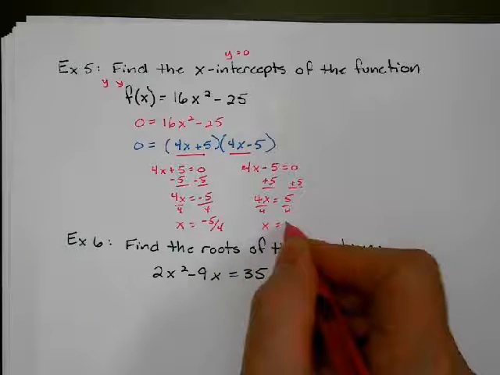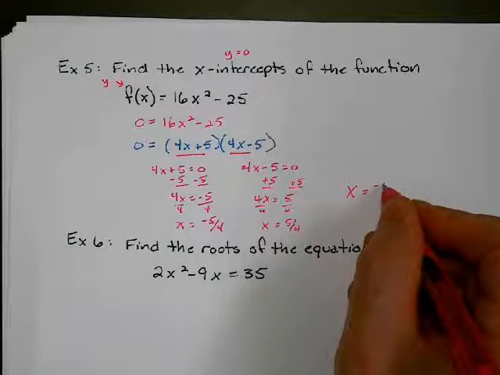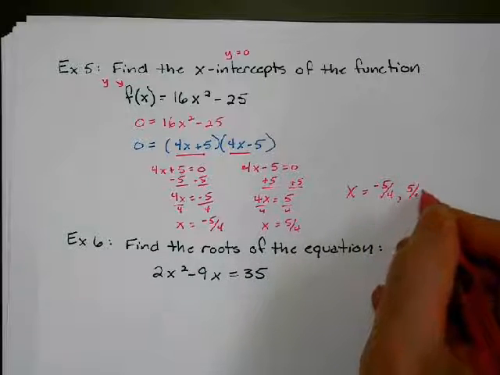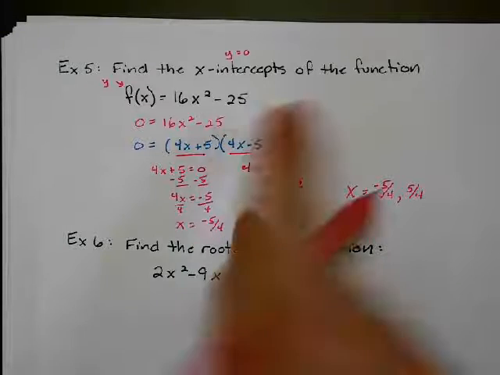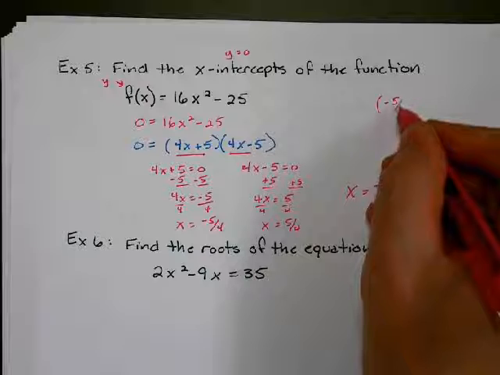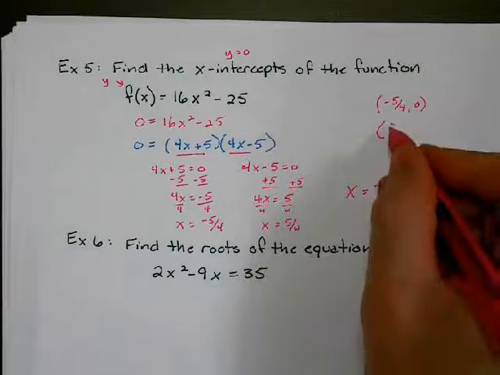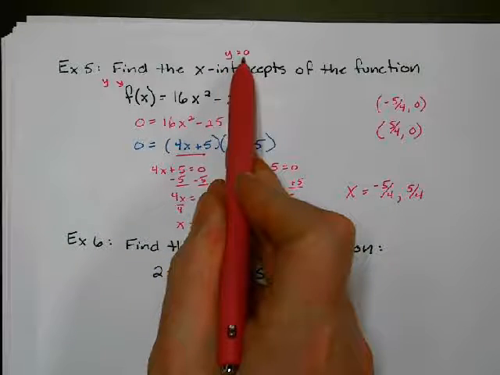So I have two answers. Negative 5/4 could be one of my answers, and positive 5/4 could be one of my answers. Both of them work. So there are two x-intercepts. One of them is at negative 5/4, 0. The other one is at positive 5/4, 0, because we plugged in 0 for y when we do the x-intercepts.